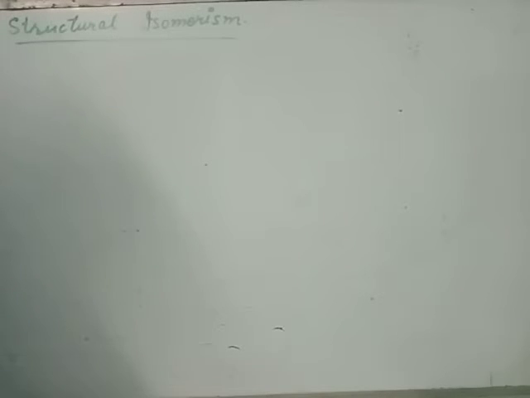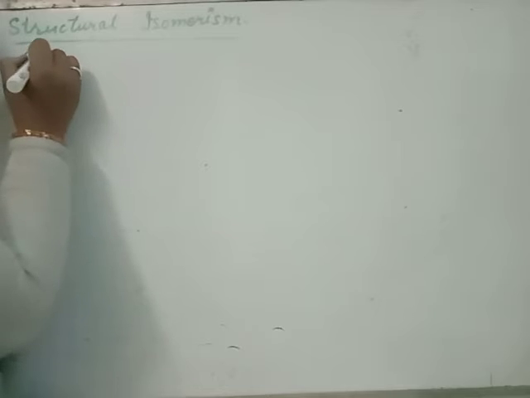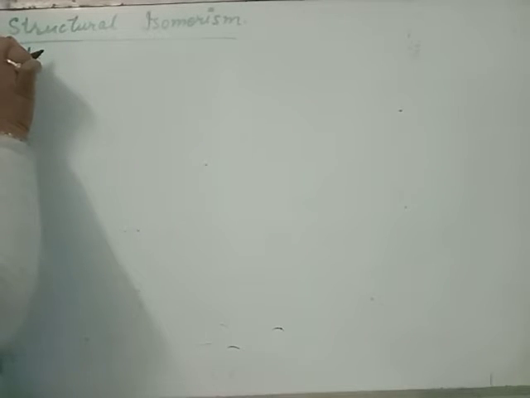Beta, we will draw different structures for same molecular formula. Under the heading of structural isomerism, how many types of isomerism are there?